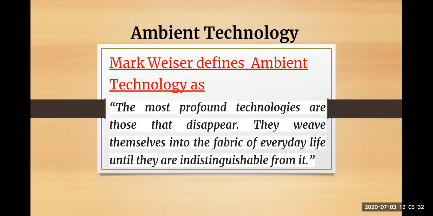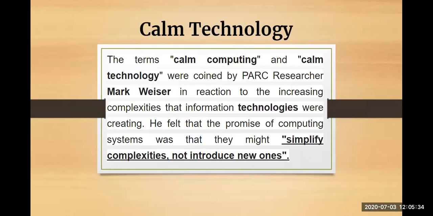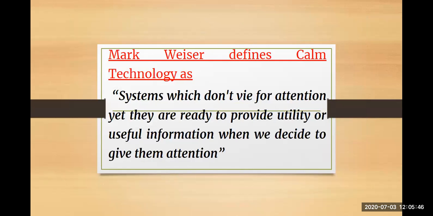So in today's lecture we have understood what is meant by calm technology. It was a concept coined by the researcher Mark Weiser, and he came up with this definition: calm technologies are those systems that do not vie for attention, yet they are ready to provide utility or useful information when you decide to give them attention.